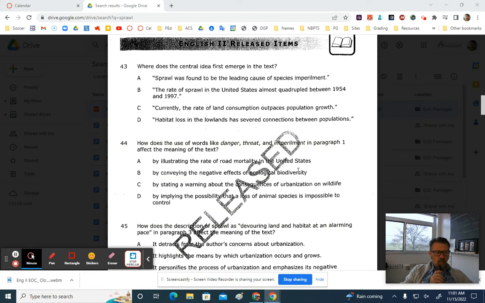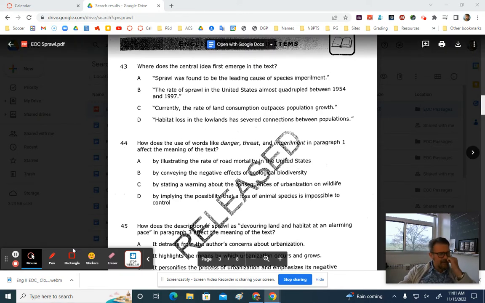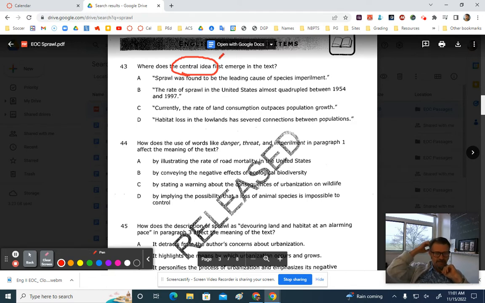Question number one. Where does the central idea first emerge in the text? Okay, I don't like this question very much because there are lots of central ideas in the text, but let's go ahead and define this central idea. And you should have written text specific important idea. Now, just like we've seen on other passages, in this kind of question, we want to focus on what applies to the text as a whole. So somewhere off to the side here, write as a whole. The whole text is what we're after.